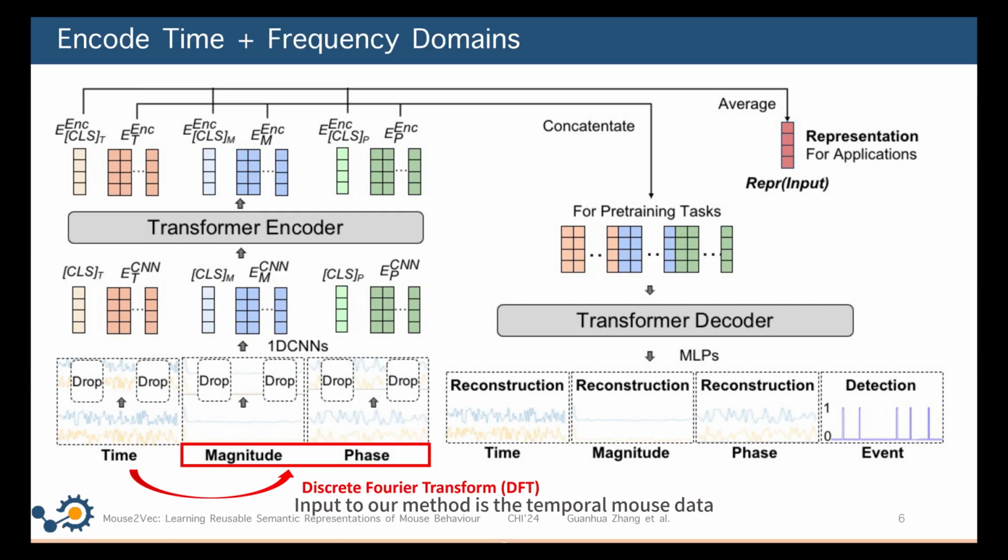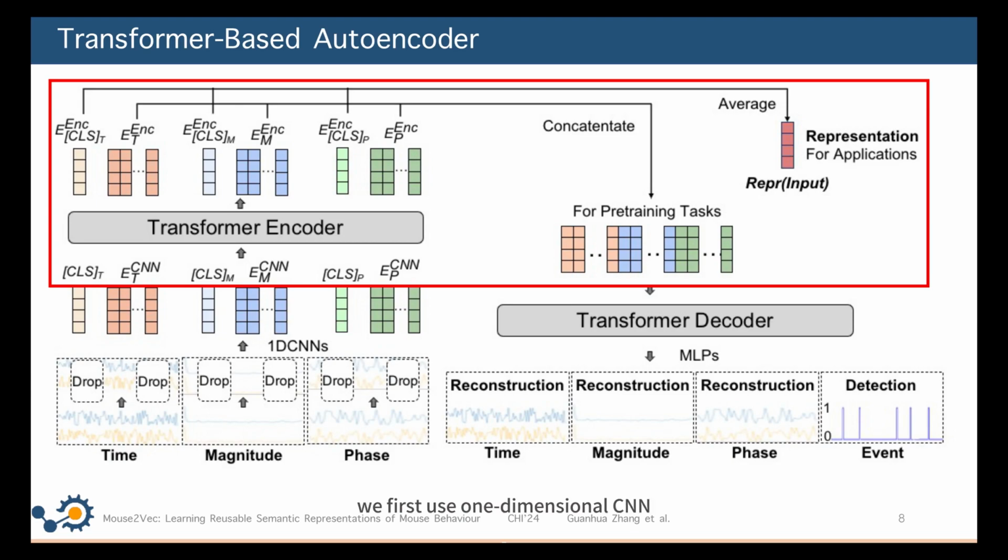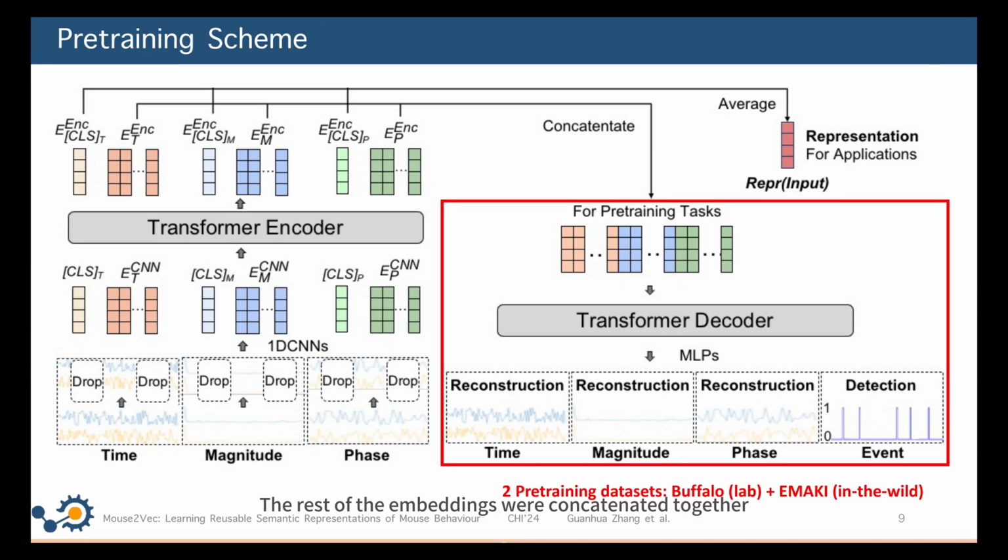Input to our method is the temporal mouse data that also gets transformed into the frequency domain using a discrete Fourier transform. Then we randomly drop slices from the original input to let the model learn contextual information. In the encoder, we first use a one-dimensional CNN to learn local dependencies and get initial embeddings. Subsequently, a CLS token is concatenated to the beginning of each embedding. Projected by a transformer encoder, the embeddings of CLS tokens are averaged to yield the final representation of the input mouse behavior. The rest of the embeddings are concatenated together to finish the pre-training tasks.